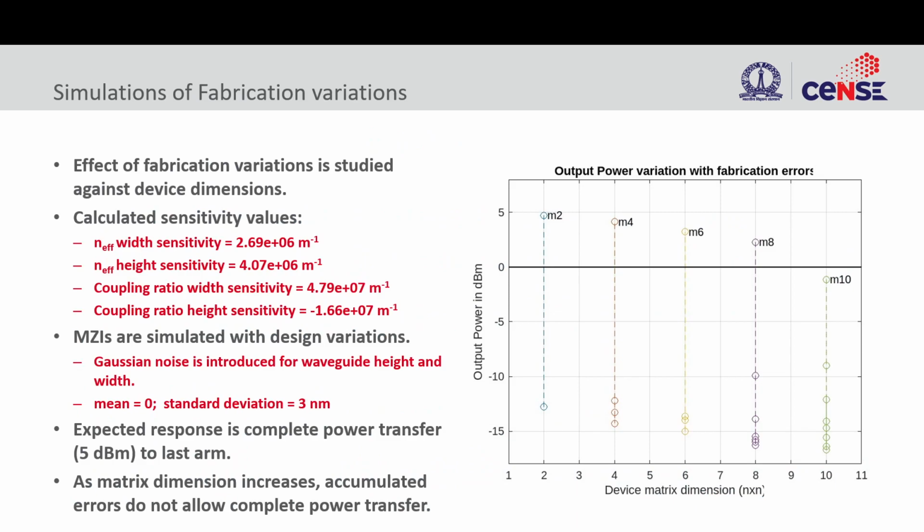Then we did a small simulation of fabrication variations, and we saw that as we go on increasing the matrix dimensions... okay, let me try to explain this. Say I have a 2 cross 2 matrix, so that will look like this. Basically a single Mach Zehnder with input 1 and input 2.